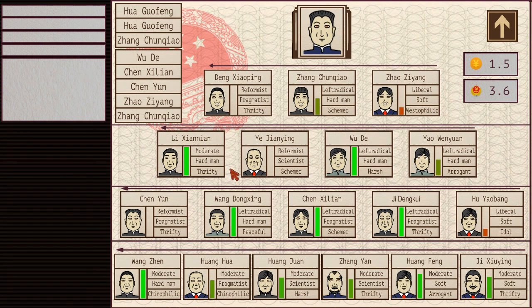I imagine it's similar to in previous Kremlin games, where there was like harsh, which you were able to drop corruption that way. All right, so let's get rid of, let's see, who is a guy who hates my guts, and he's in a position of power.